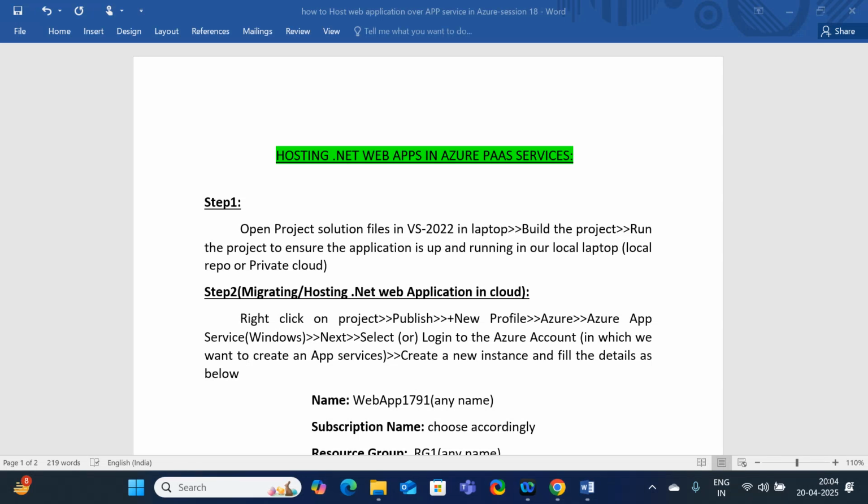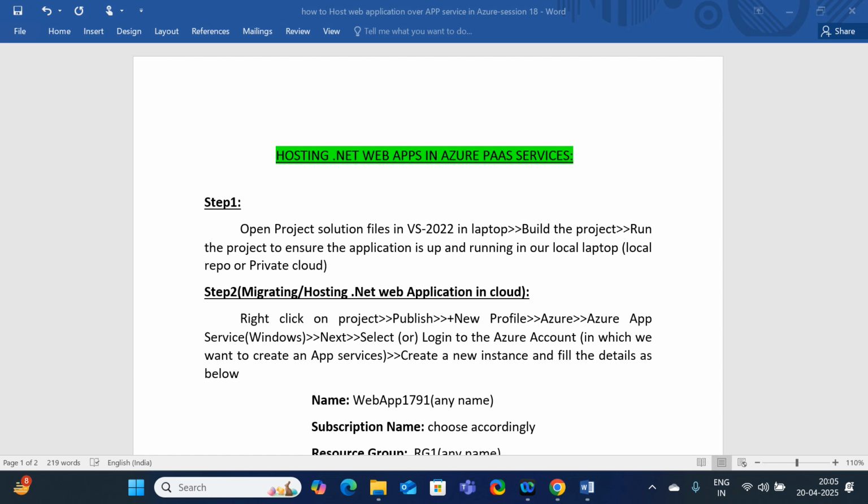Hi all, in this session we are going to learn how we are going to host our web application on top of Azure PaaS services. Along with that, we are also going to learn what Azure PaaS services are, what the different types of services are which come under PaaS services, and how we are going to host our web application on top of App Services. Everything we are going to discuss in detail in this session.